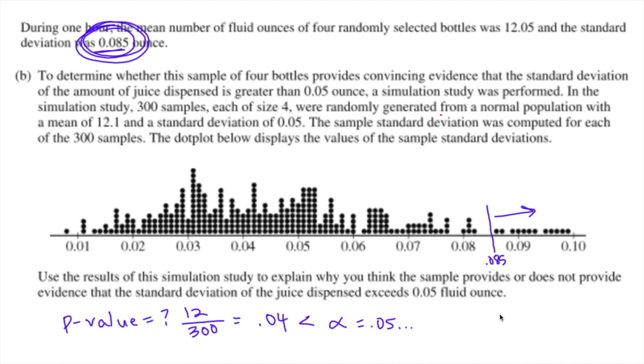We have evidence that the standard deviation of the amount of juice dispensed is greater than 0.05 because we got this sample standard deviation that was much higher than what we would normally expect. So that is just a little example of using p-value to do a little bit harder types of problems.